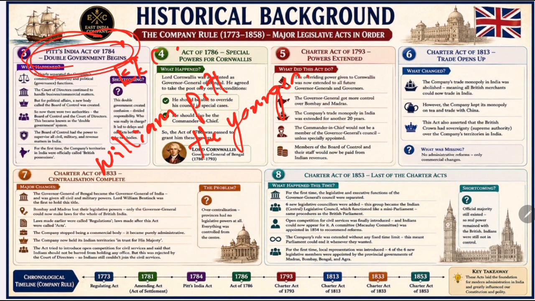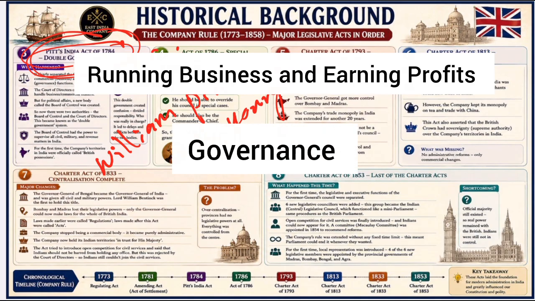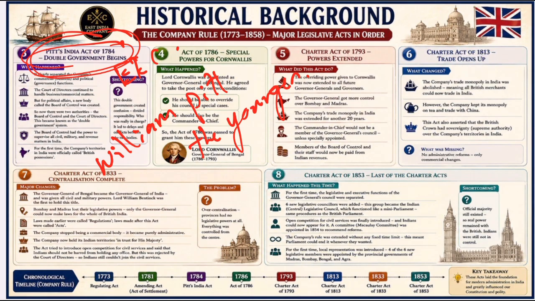Again, why was this act needed? Because the East India Company was doing two completely different jobs: running a business and earning profits, and the second one was governing millions of people in India. The British government felt that these two functions should not be mixed together. So Pitt's India Act tried to separate them. That's why we can call it the Double Government Act. But let's see the important points here. What changes did this act bring?